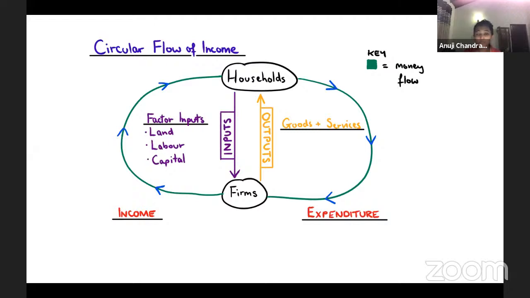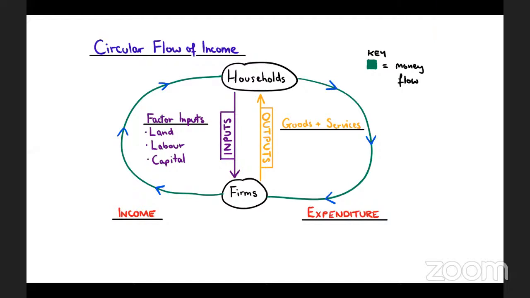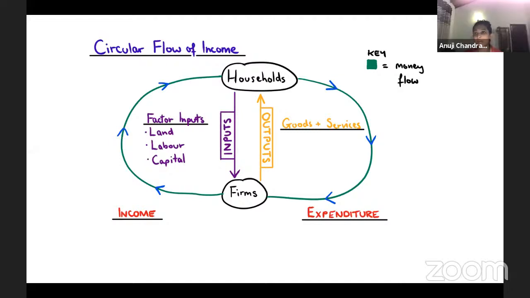Now your father at home might be a businessman, he might be working for another company, or he might be having his own company. Irrelevant. He will have labor, he will have capital, he will have entrepreneurship. Entrepreneurship is the knowledge and the skills to start a new business, basically the ability to utilize all these other three factors for production.